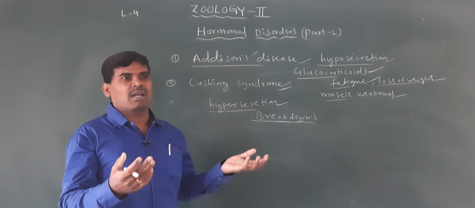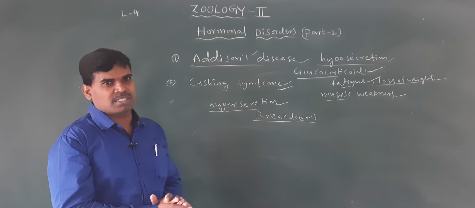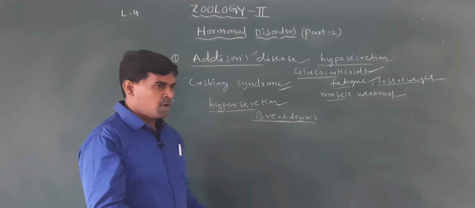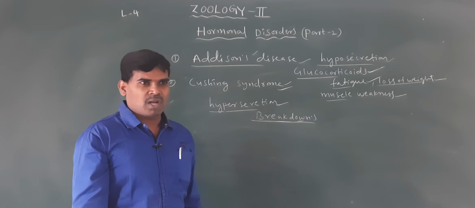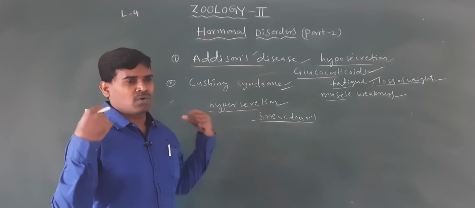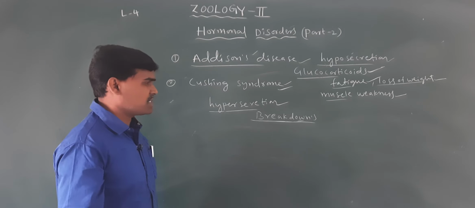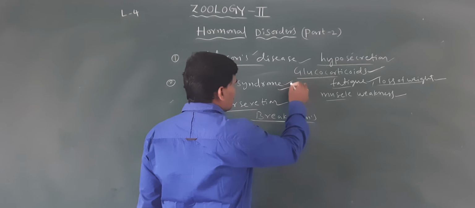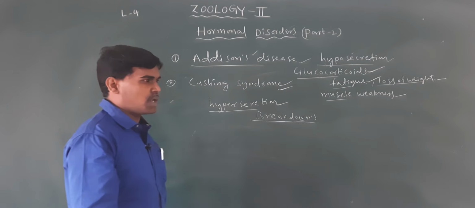So automatically the buffalo hump and the moon face are formed, and skin pigmentation on the backside is a symptom of Cushing syndrome.